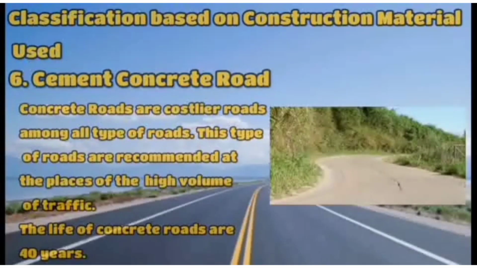Last is cement concrete road. The roads which are laid using cement concrete material are called concrete roads. These are the costliest roads among all types of roads. These roads are recommended at places of high volume of traffic, and it takes more time to construct concrete roads as the concrete requires proper curing. The average life of a concrete road is 40 years.